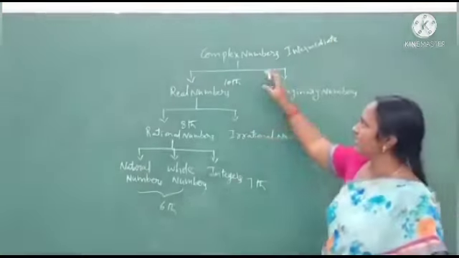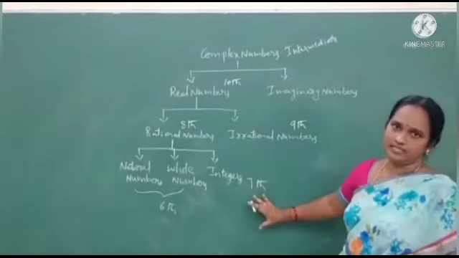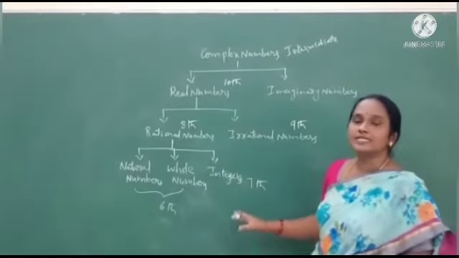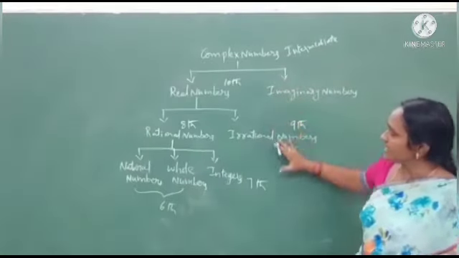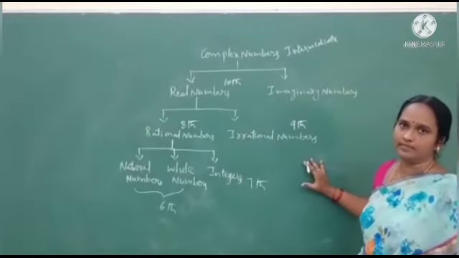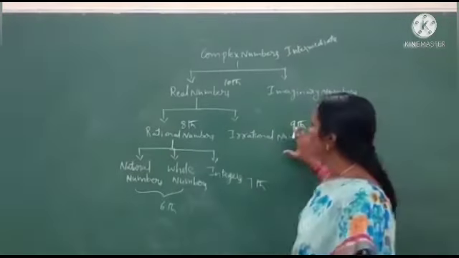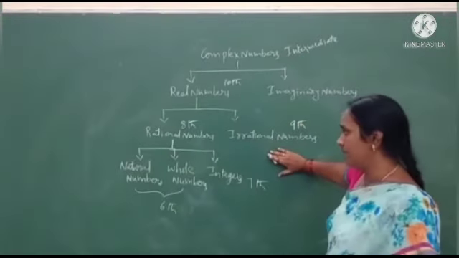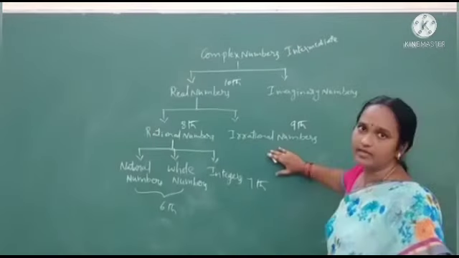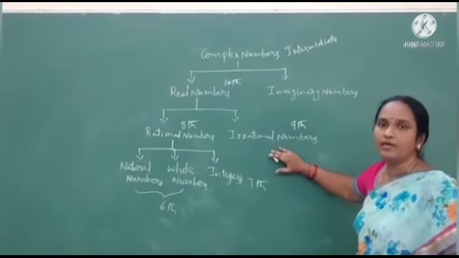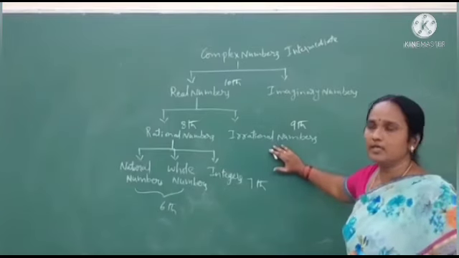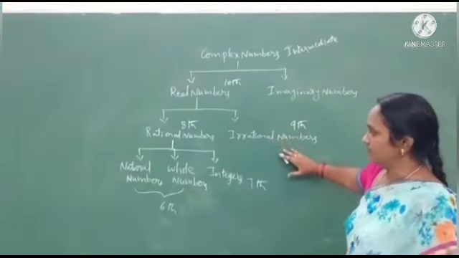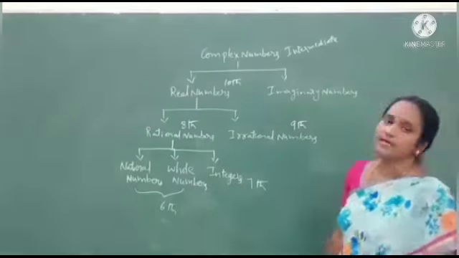Okay, this is the classification of the number system from 6th class to intermediate. This is what we call the tree diagram. In this tree diagram, some subtopics are also there, but we take only what we need in this section. Okay students, this is the tree diagram of the number system.